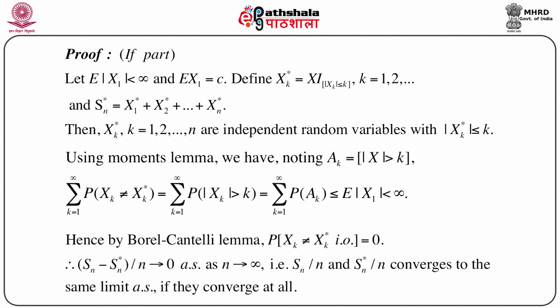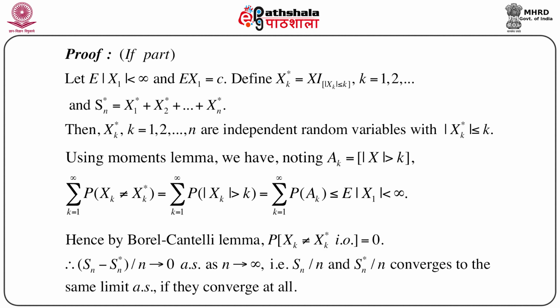Now using Moment's lemma again, and denoting Ak as the event modulus of xk greater than k, we can immediately write the summation k equals 1 to infinity of probability xk not equal to xk star. Note that xk star is defined in terms of xk only when modulus of xk is less than or equal to k.